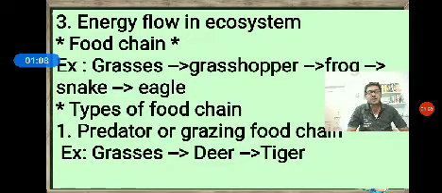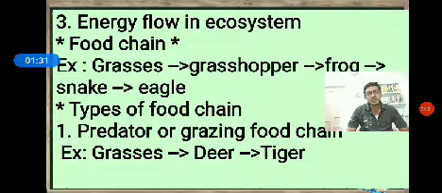So in the previous class we discussed productivity as well as decomposition. In decomposition, there are 5 steps: first fragmentation, second leaching, third catabolism, fourth humification, fifth mineralization.